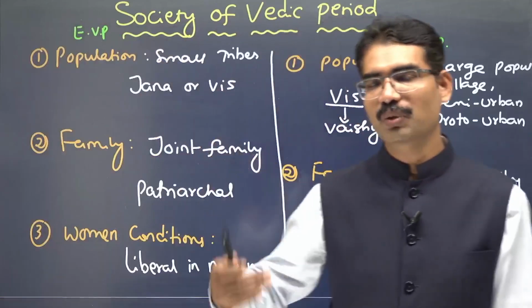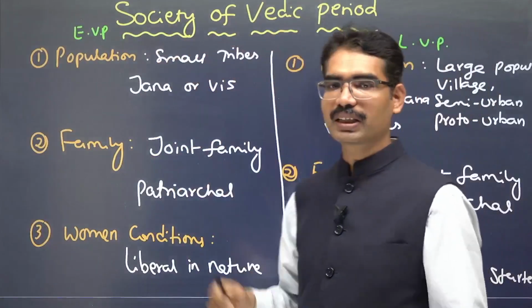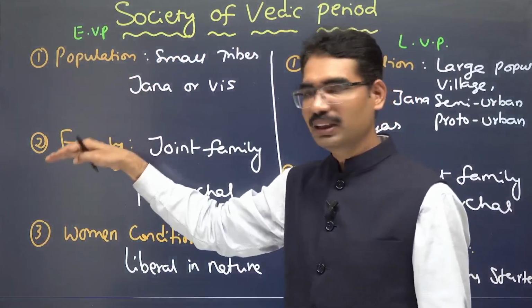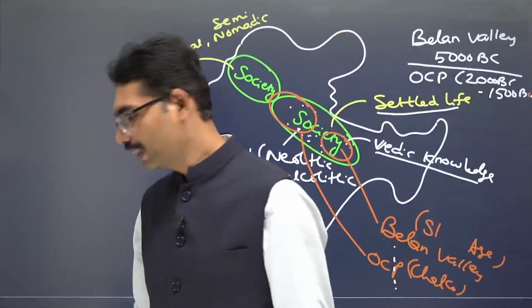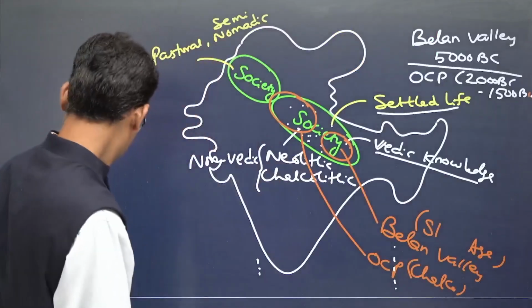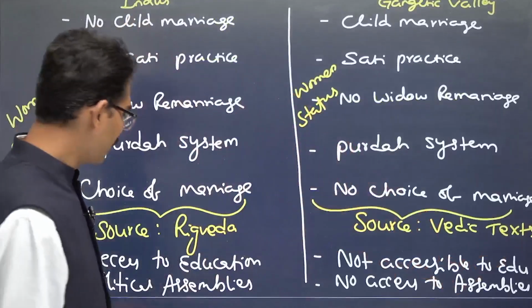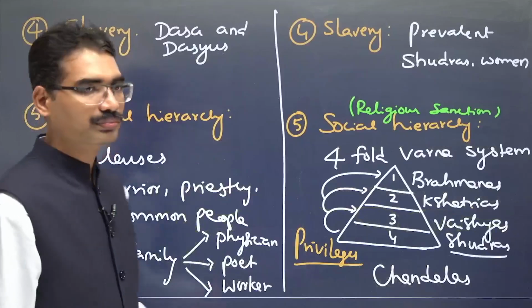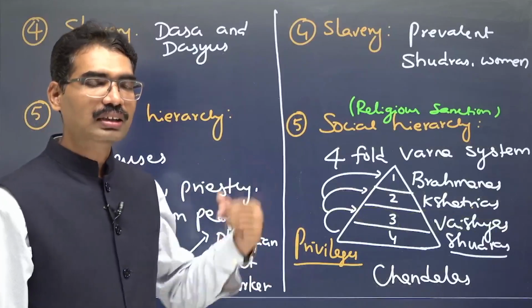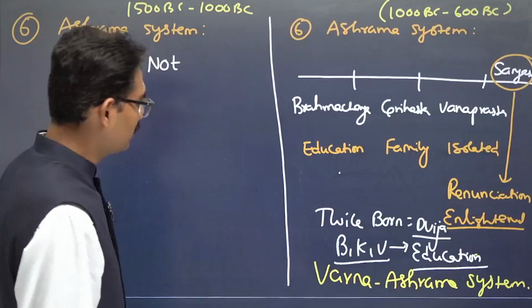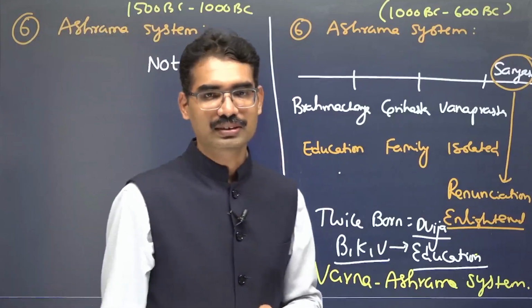When you are writing an answer explaining the society of the Vedic period, these are the sub-dimensions: population, family, human conditions, then make the map also to show what is happening where, and all about various qualities or restrictions on women, then slavery, social hierarchy, and ashrama system like this.